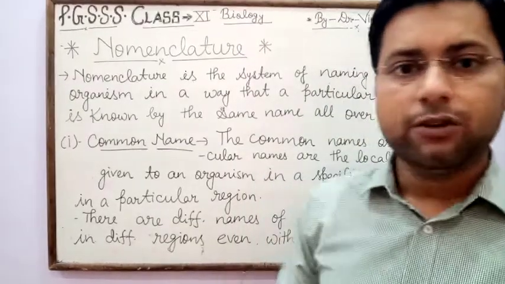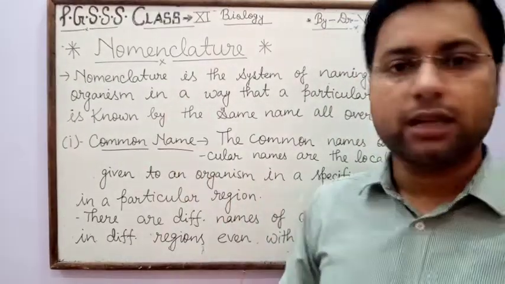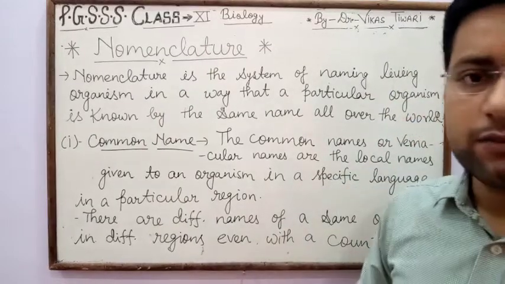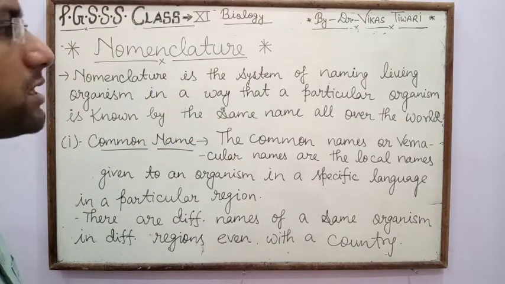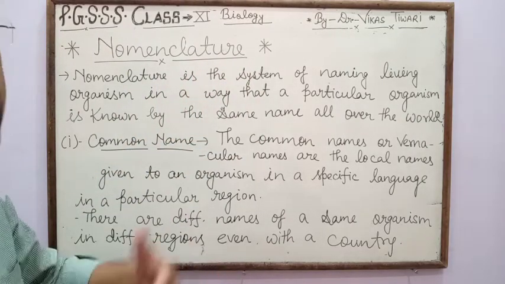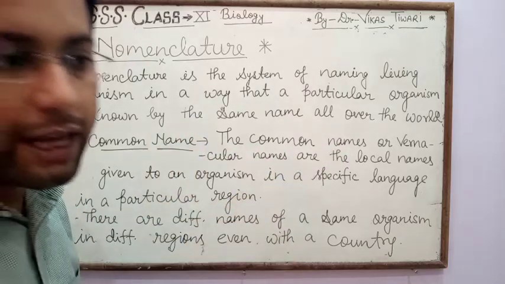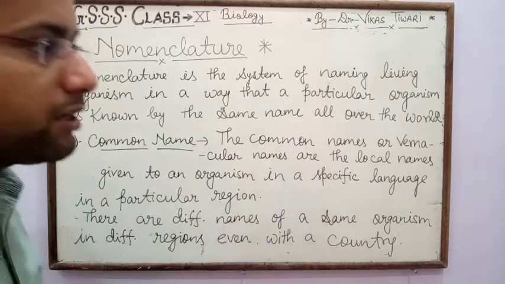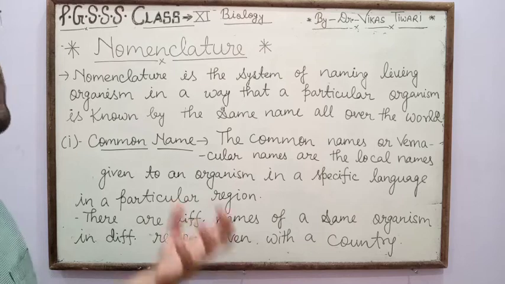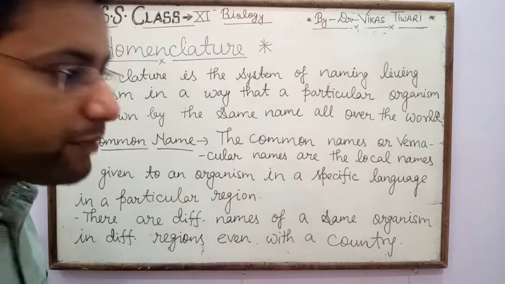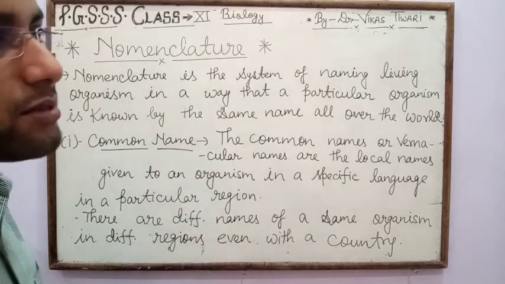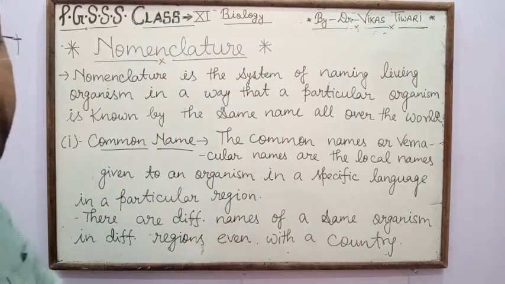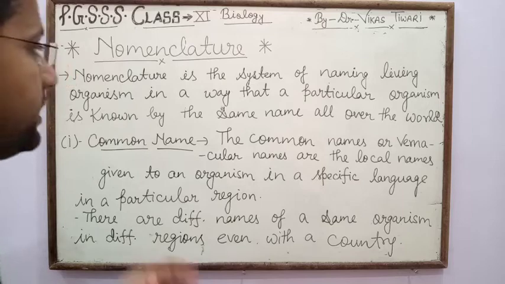So again I am here with my next topic, that is nomenclature for class first year. Nomenclature is a process through which the scientists provide a particular name to the organism, because common names are not common in every place all over the world. So through nomenclature, scientists provide a scientific name to the particular organism.